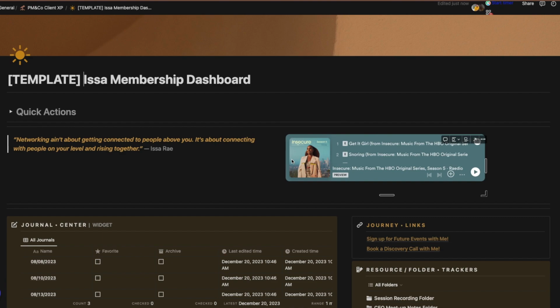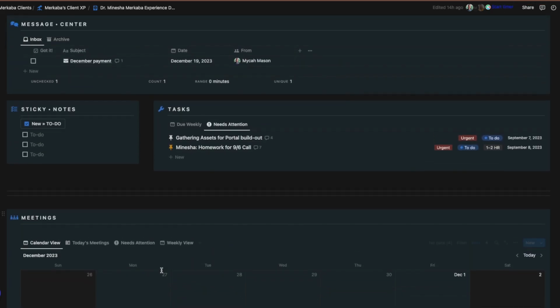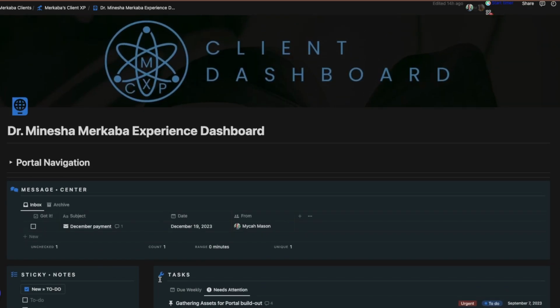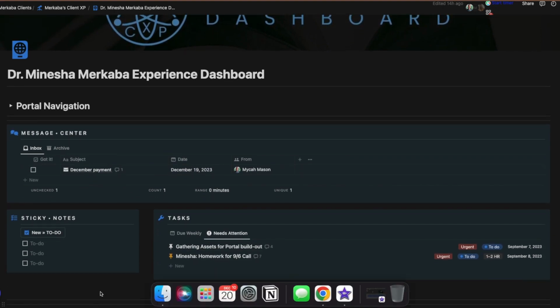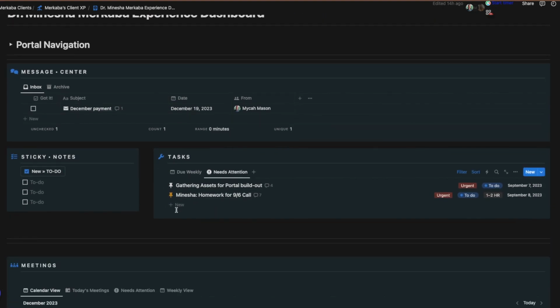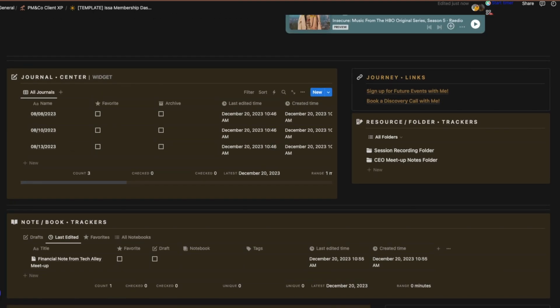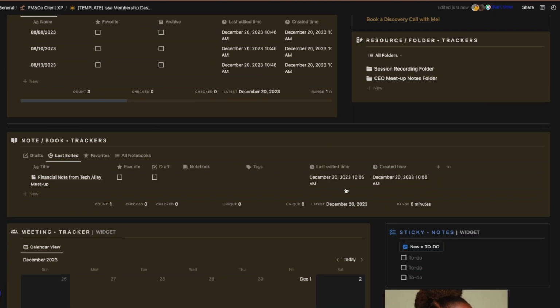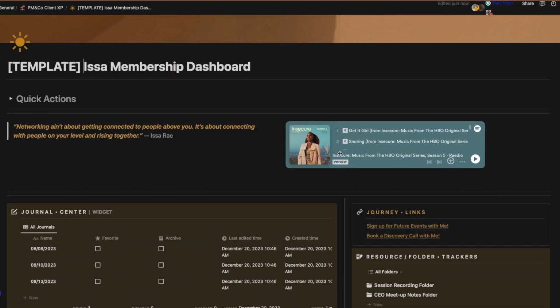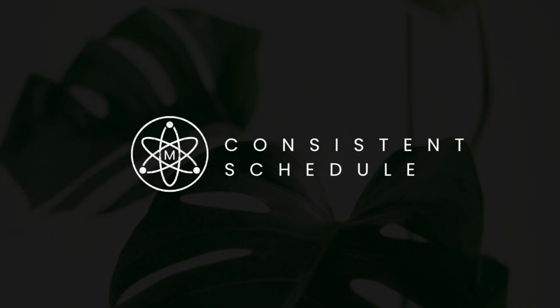Being able to bring your clients into their own experience and making things memorable brings a personal touch, and it lets the client know that they're not just another number. That is the main point of the professionalism and the customization. With the professionalism comes the next point that we're going to be talking about, which is a consistent schedule. You must have a consistent schedule in order to really bring all of these concepts that we're talking about. So let's go to our next point, a consistent schedule.